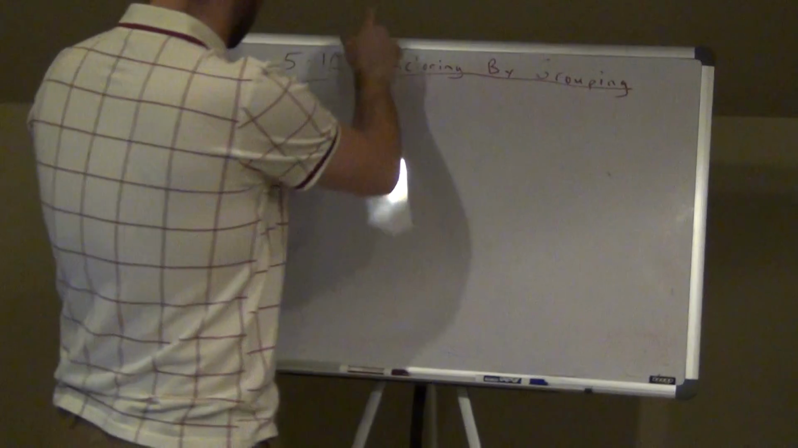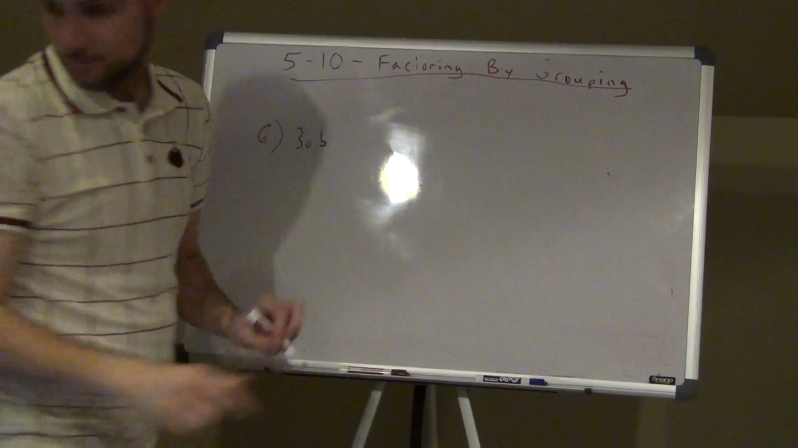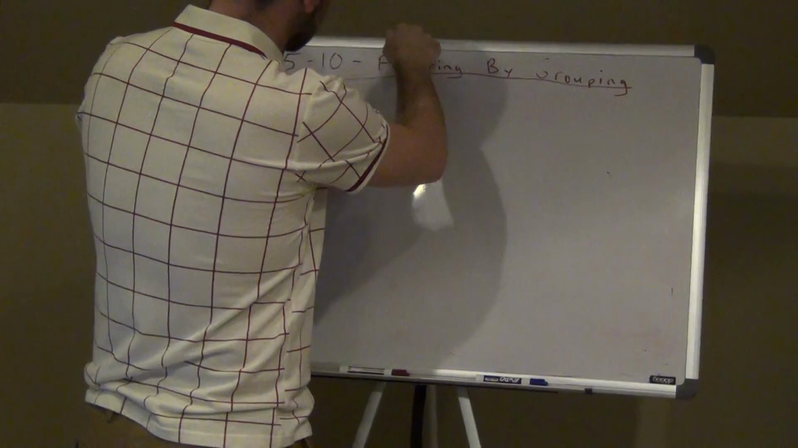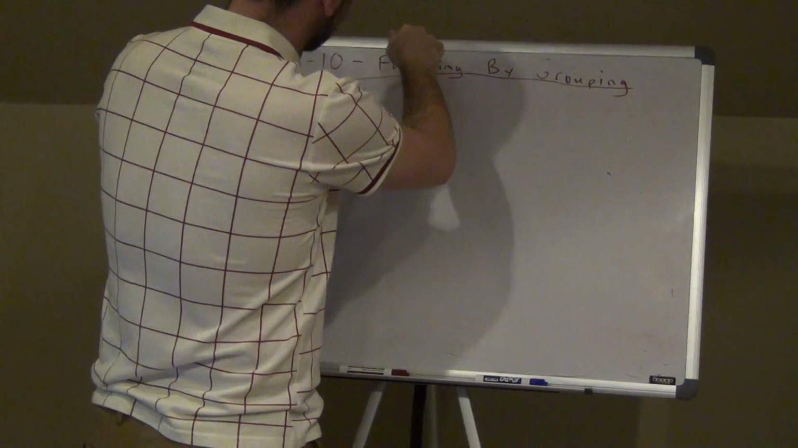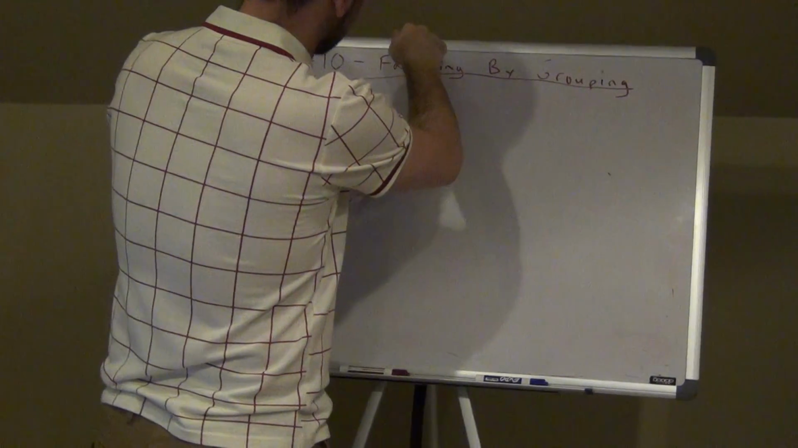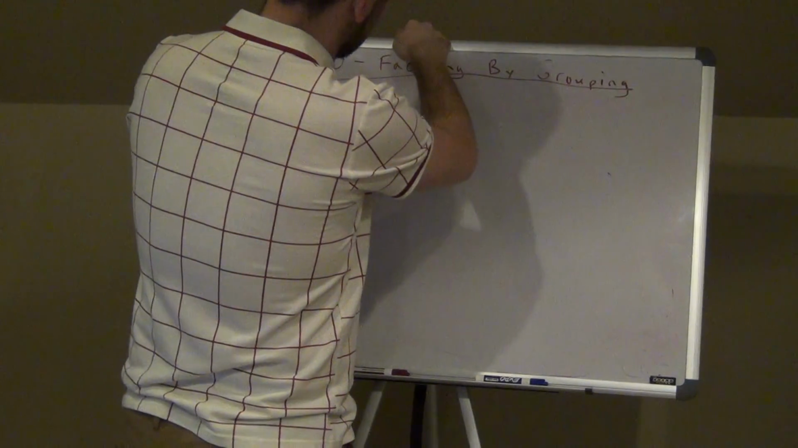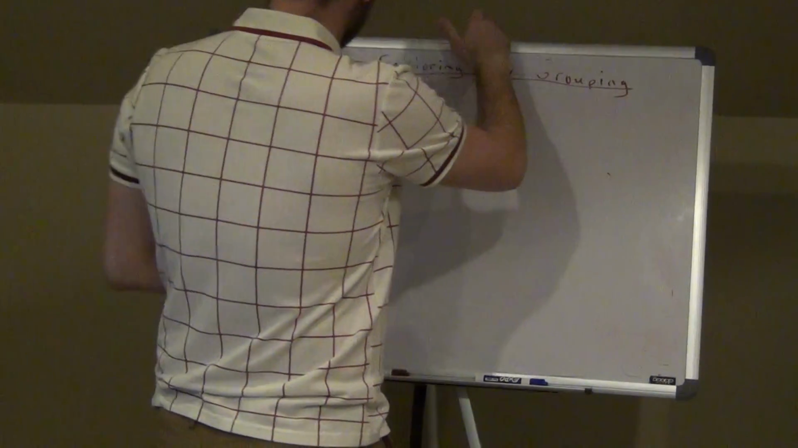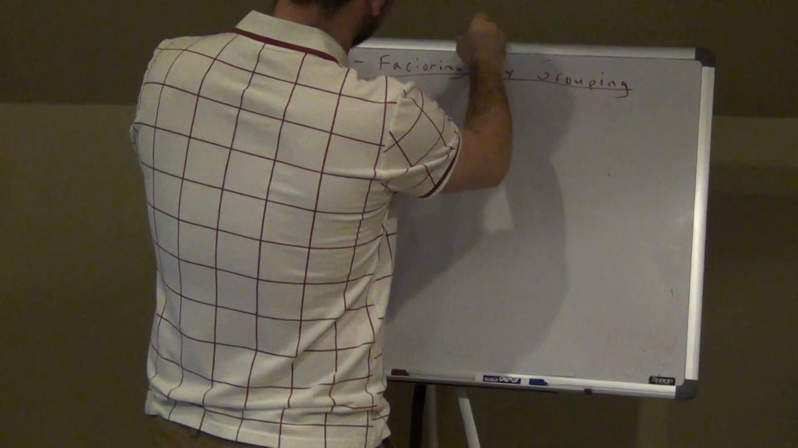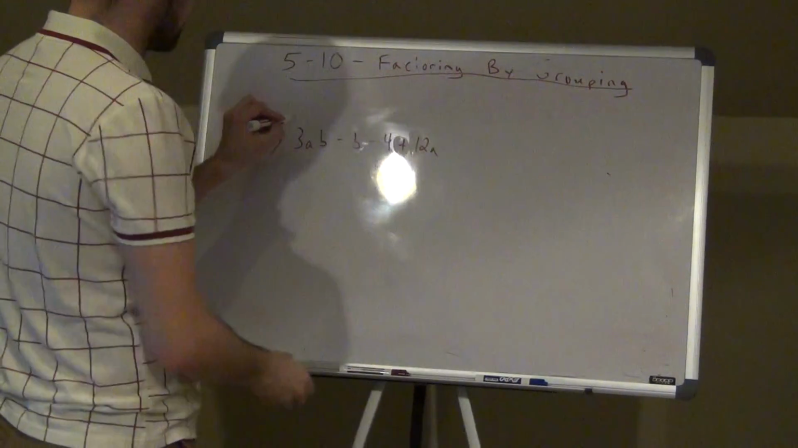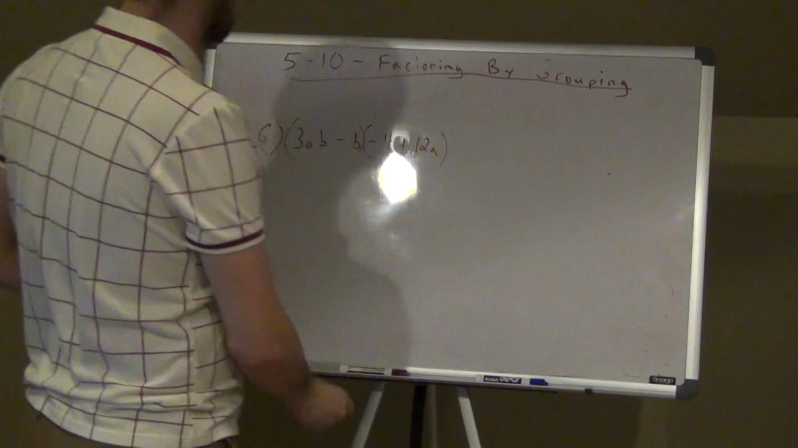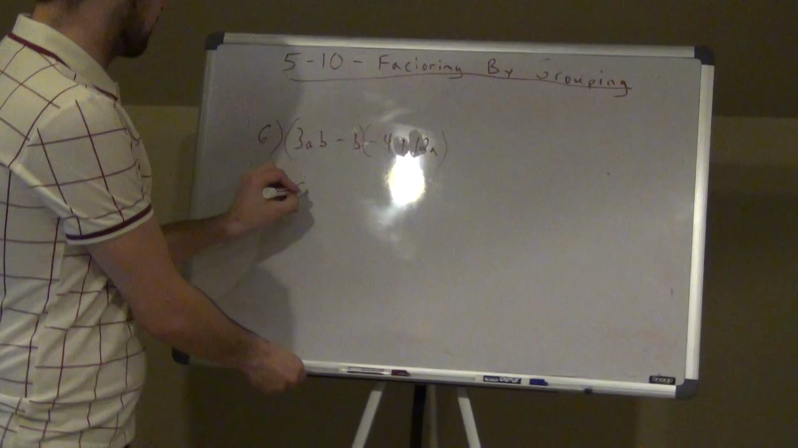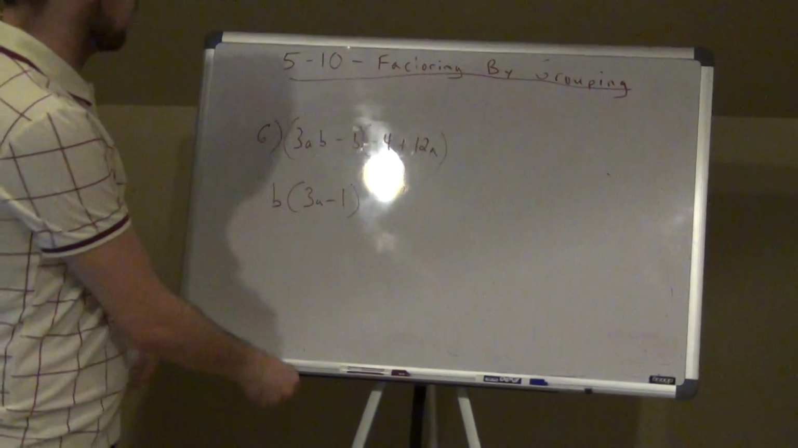Alright, so I got 3ab minus b minus 4 minus 12a. Or plus 12a, sorry guys. Minus 4 plus 12a. Alright, so again, 4 terms, group the first two, group the last two, okay? Here, my greatest common factor would be b, so I'd be left with 3a minus 1.